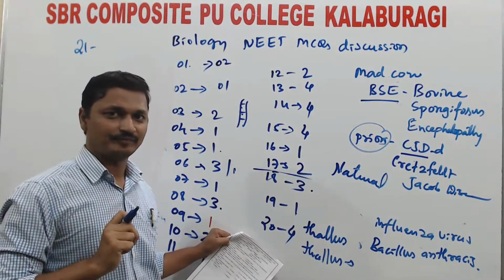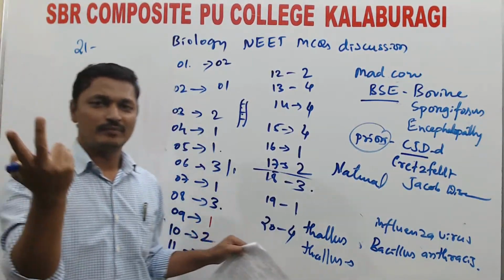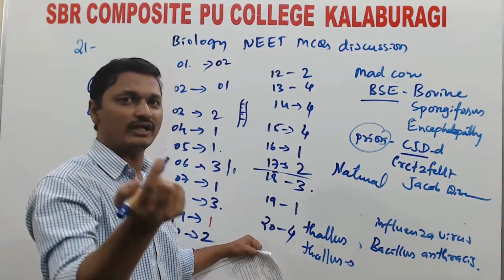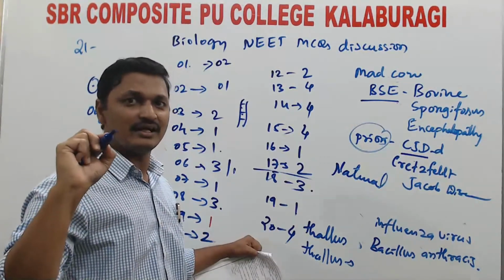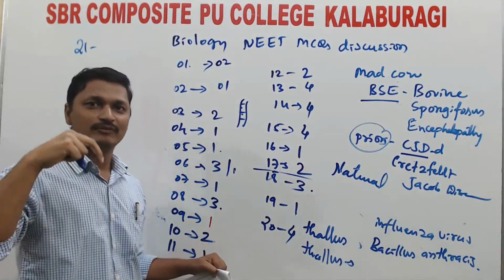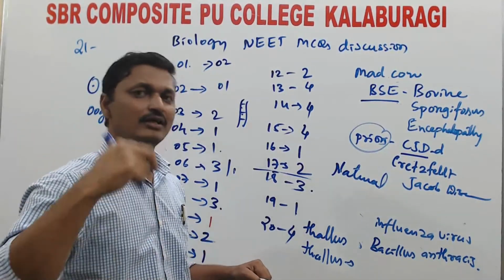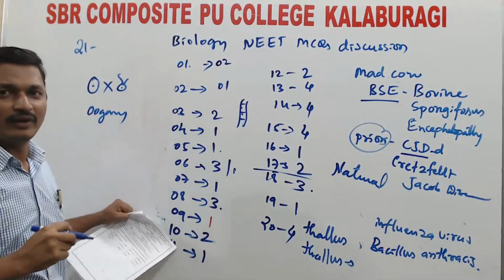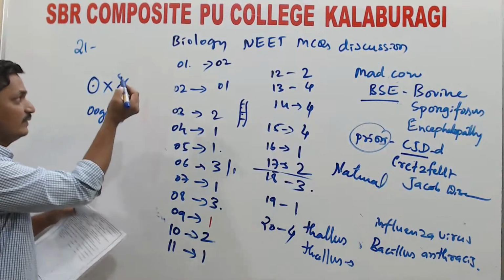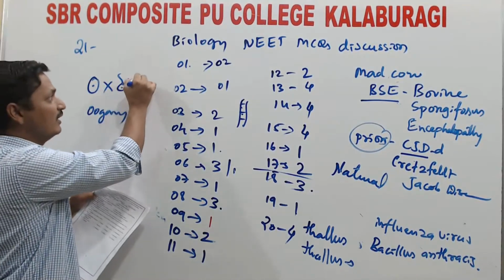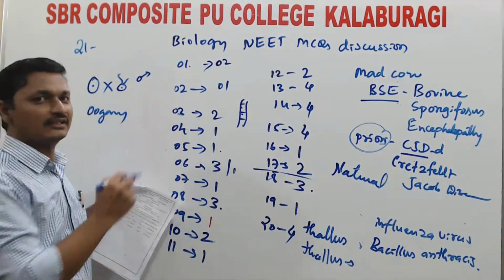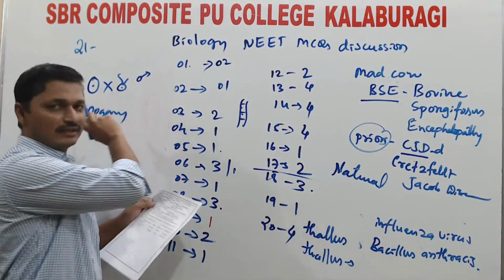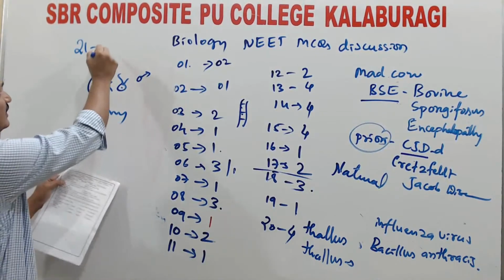That is isogamy. In anisogamy, we find two gametes. Here, the male gamete is smaller and motile, and the female gamete is larger and also motile. Both are of dissimilar size, shape, and morphology. That is anisogamy. But in oogamy, we find a non-motile female gamete that is situated on the mother plant, and the male gamete is the only motile gamete that moves towards the female gamete and fuses to form a zygote. It is the oogamy type of sexual reproduction. The third option is correct for question 21.